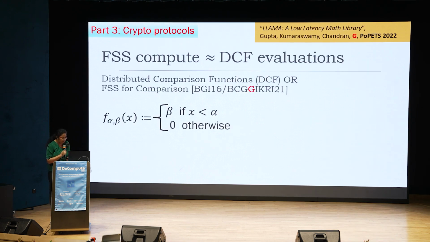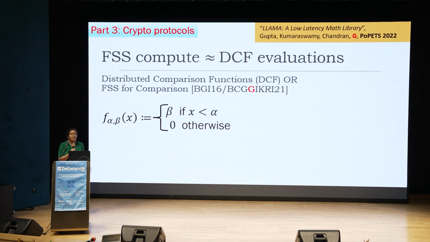So believe me when I say that the bulk of FSS computation for Boolean operations is nothing but computing many comparisons using something known as DCFs. What's a DCF? Let's say there's a function f parameterized by alpha and beta. This function outputs beta if x is less than alpha and 0 otherwise. It's just doing comparisons with alpha and outputting the special value beta, which is typically 1.